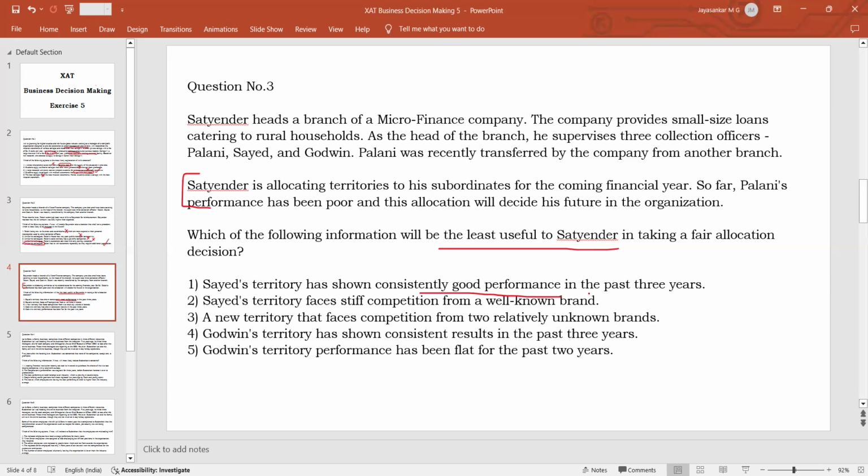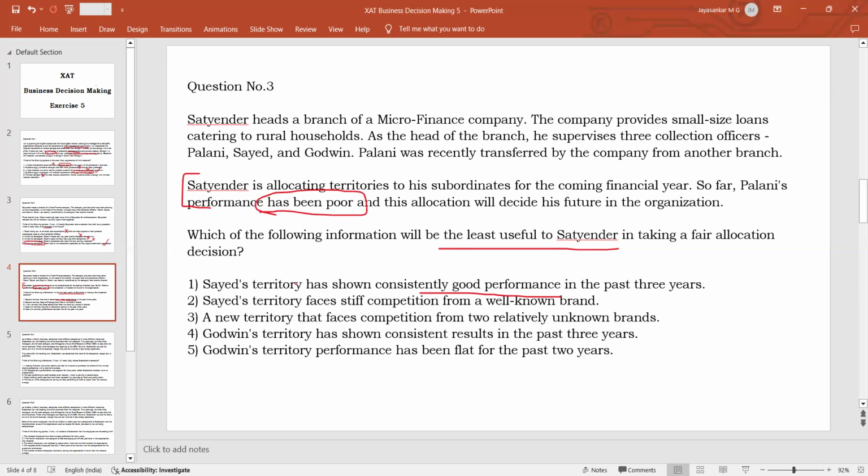If it is entrusted to a person whose track record is not very good, what is the risk? This territory may go out of the hands of the company. That is why this is very sensitive and crucial. The existing business should not be going out of the company.